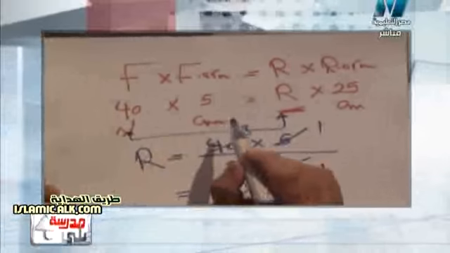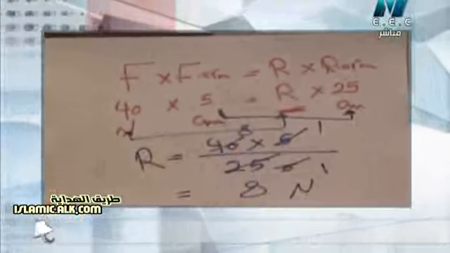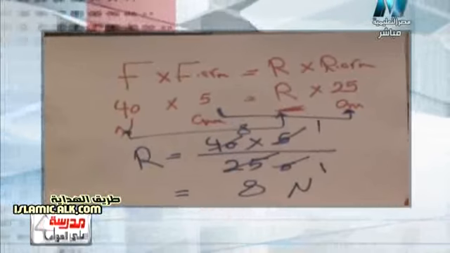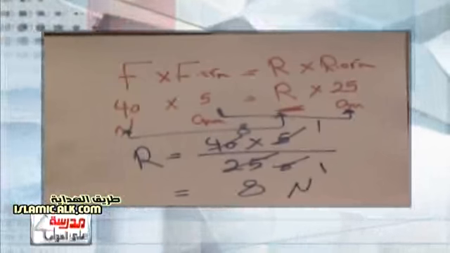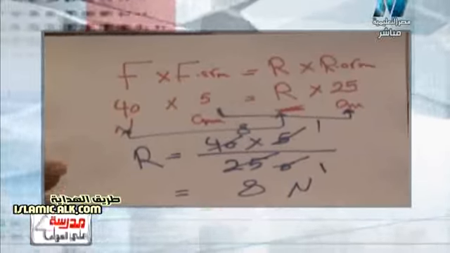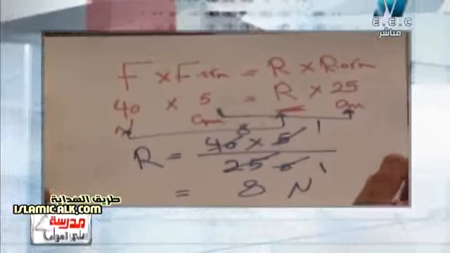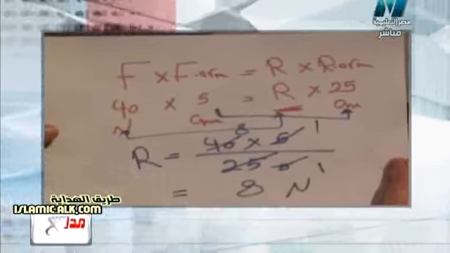Because we know that the effort force and the resistance are measured by Newton, but the effort force arm and the resistance arm are measured by centimeter or meter. So again, the levers problem is very easy. First step, you must write the law. Second step, you must write the values found in the problem, and you will find only one value is absent. And you can solve this problem by crossing multiplication, which we have studied in mathematics. So again, problems of levers are very easy and very important at the same time.